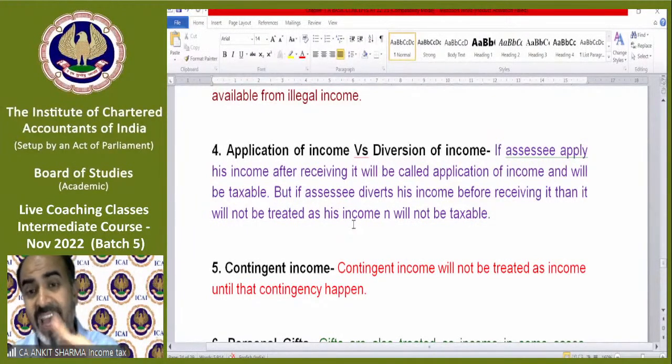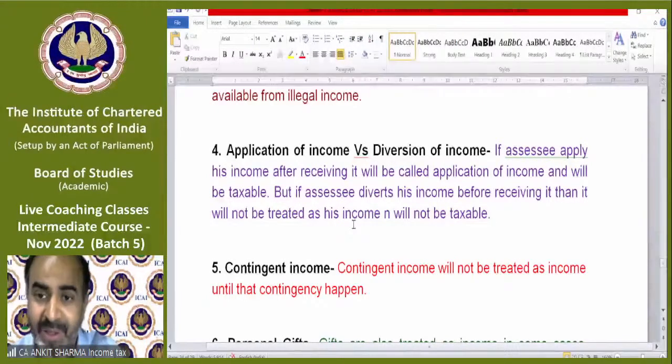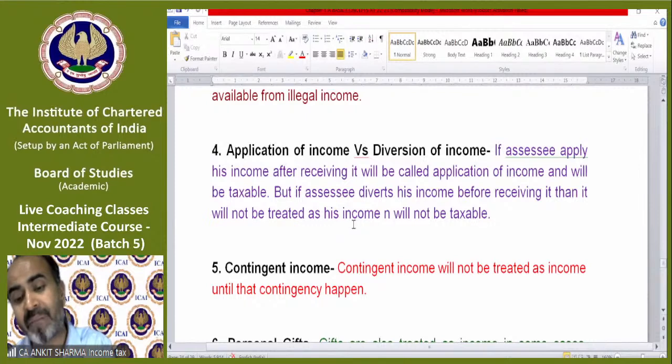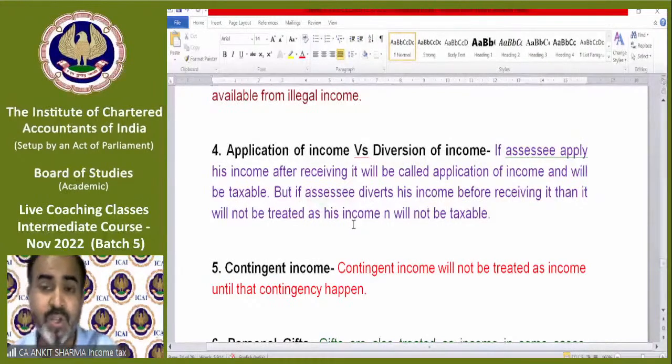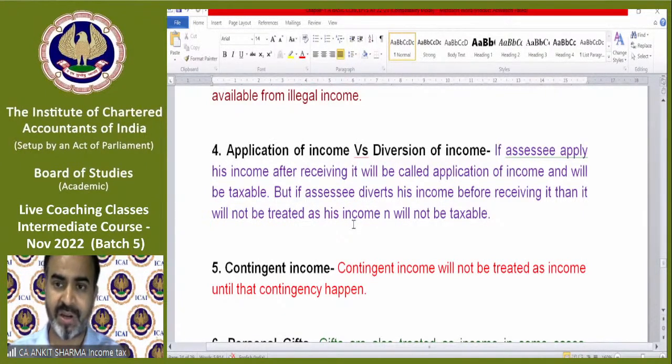In that case, I have only 9 lakh and tax needs to be paid only on 9 lakh. So in the first case, I have 9 lakh but need to pay tax on 10 lakh. But in this case, I have 9 lakh and only need to pay tax on 9 lakh. So what is more beneficial for the purpose of income tax, diversion or application? I suggest diversion. Diversion is technically exempted, but application is taxable.